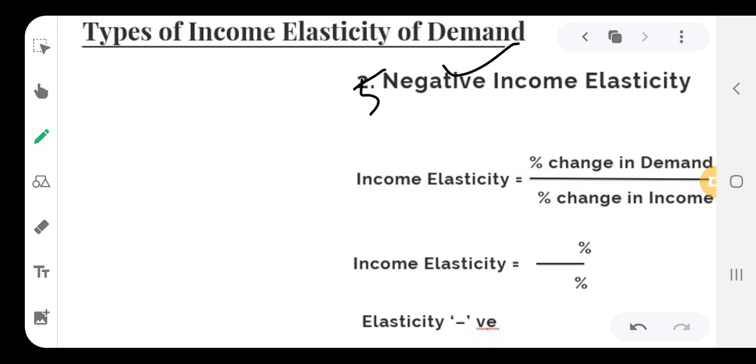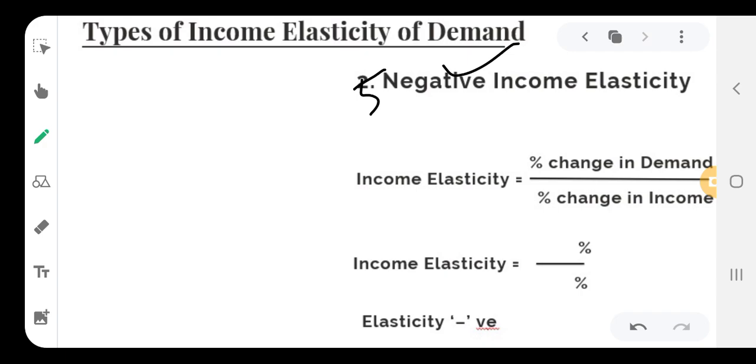And when the income of the individual decreases, then demand for the inferior good increases. There is a negative relationship between income and demand, and it happens in case of inferior goods.